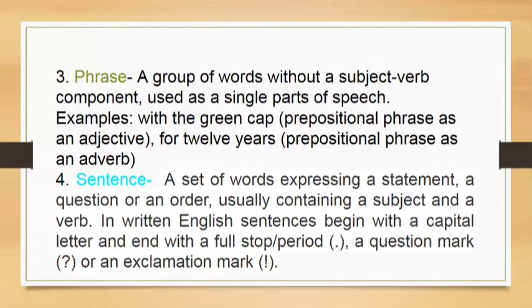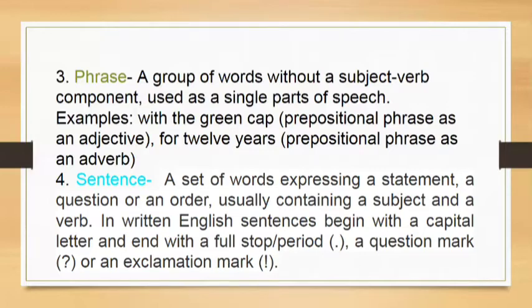Generally, it contains a subject and a verb, although in certain situations there are exceptions also. In written English, sentences begin with a capital letter and end with a full stop or period. Full stop is also known as period, and there can be a question mark also at the end, and of course an exclamation mark.